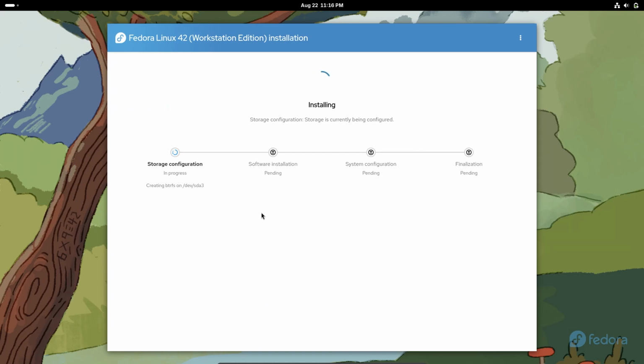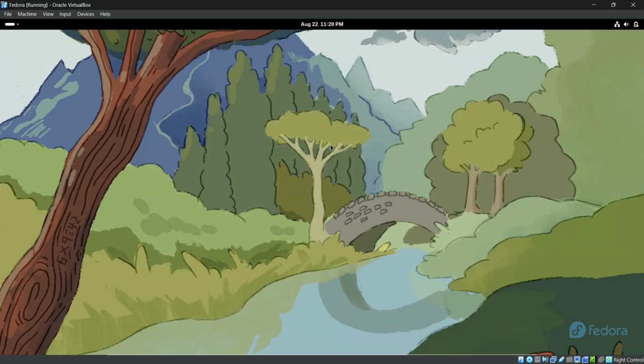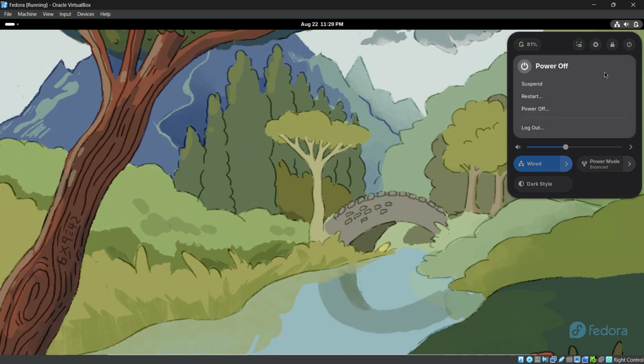Okay, now it's installing. We just have to wait for a while on this screen, so take a cup of coffee and relax during the installation. Now it's successfully installed. We need to turn off the machine because we have to do one more setting.